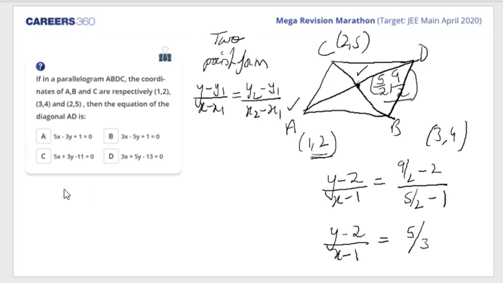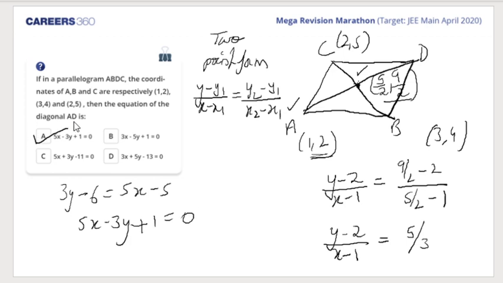So we get 3y minus 6 is equal to 5x minus 5. So we get 5x minus 3y plus 1 is equal to 0. Perfect, students. A is the right answer. Yes, very good. Let's go to the next question quickly.